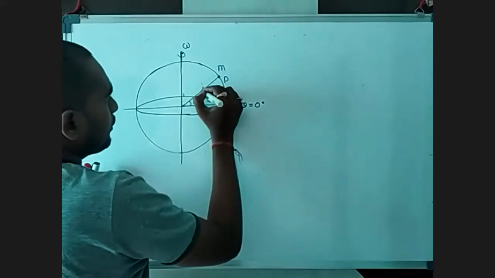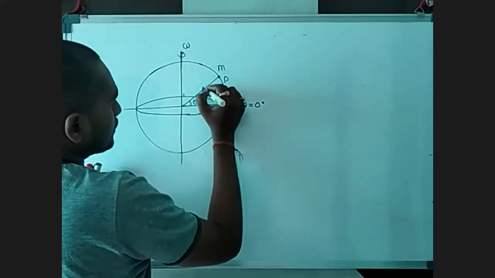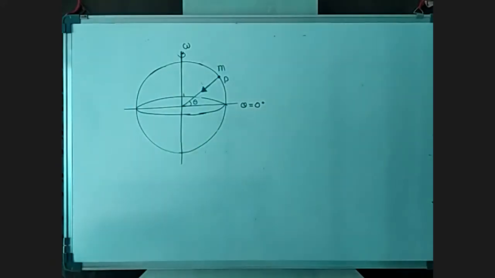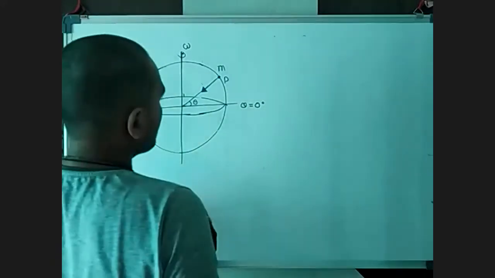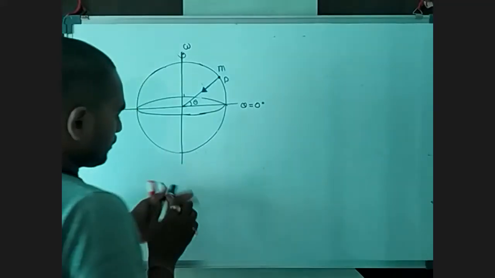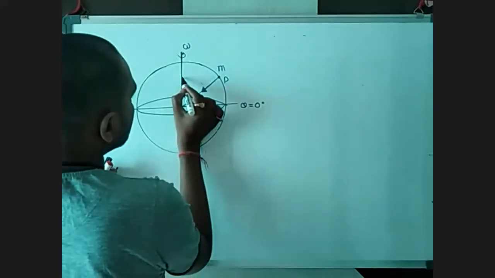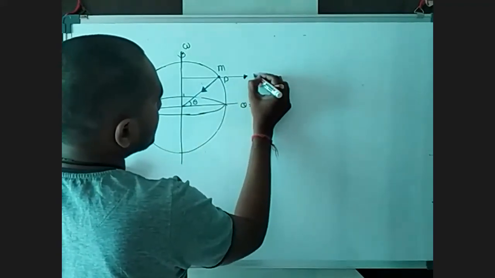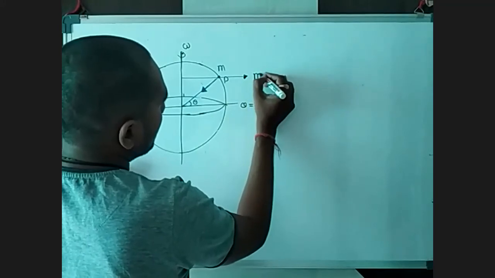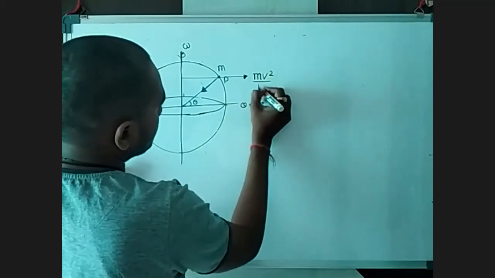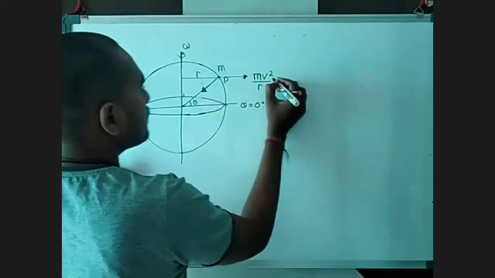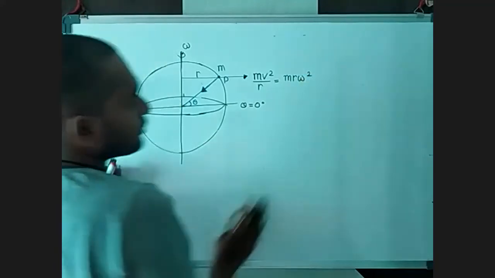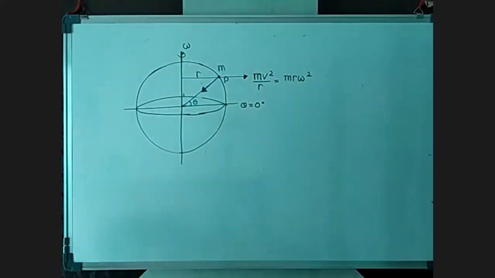The gravitational acceleration is always towards the center. So that will be the mg. But this body is rotating, and this is the axis of rotation. So the centrifugal acceleration or centrifugal force, mv square by r will be here. And mv square by r is called mr times omega square. You can say that.